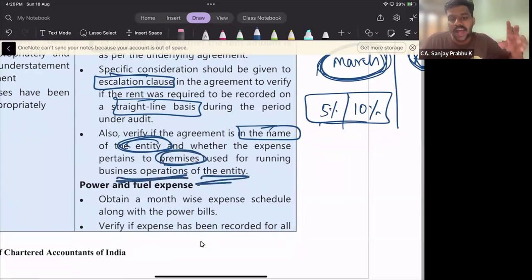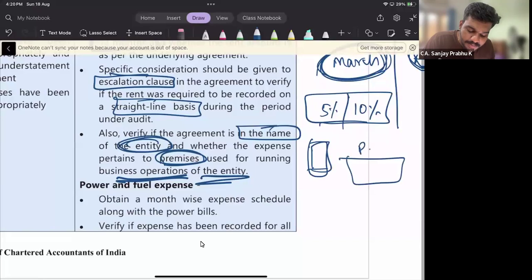So as an auditor, I have to see whether the agreement is in the name of the entity and the premises used for running the business operations are mentioned in the agreement. What are the premises? See, for example, this building is the building for which I am paying the rent. But along with this building, I am also using this parking space.